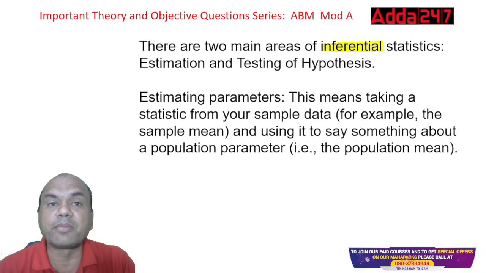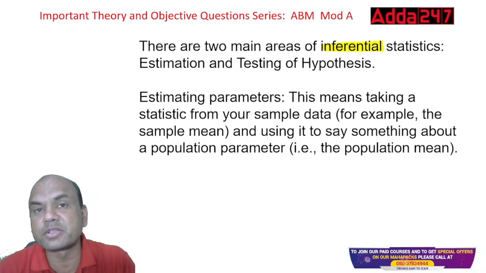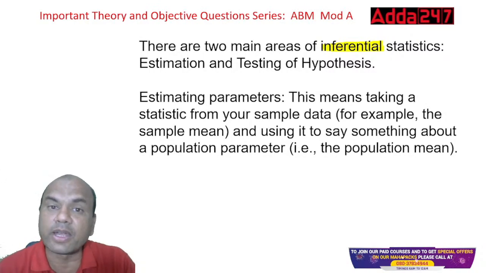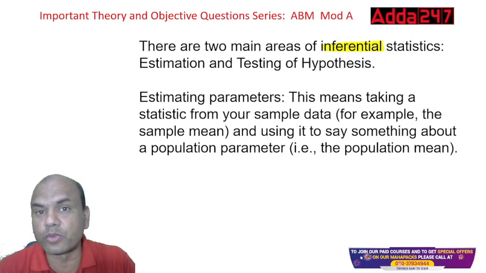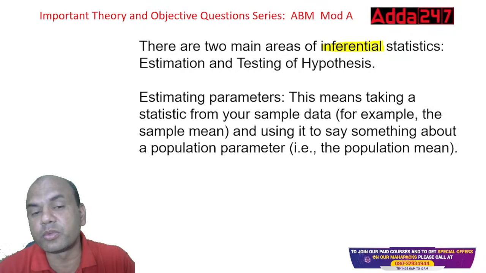Estimation means I am sitting on the bench doing calculations, and testing of hypothesis means I assume something, go on the field and then find out the real answer. Estimation is more calculation; this is more going on the field.